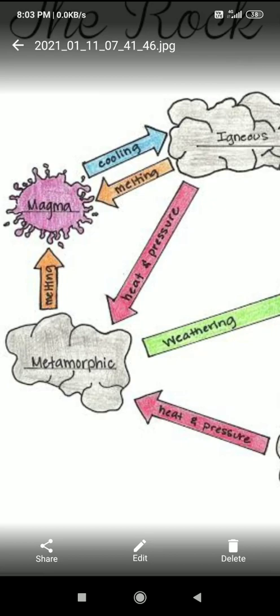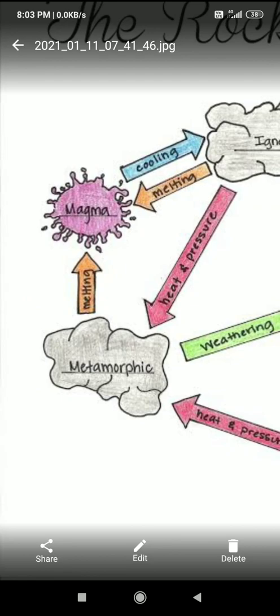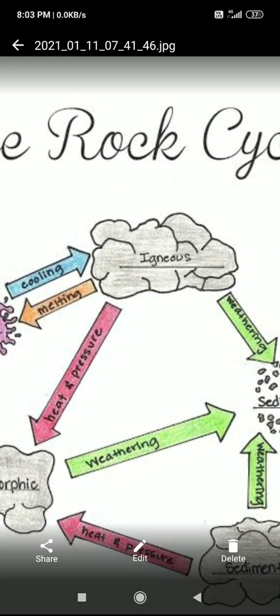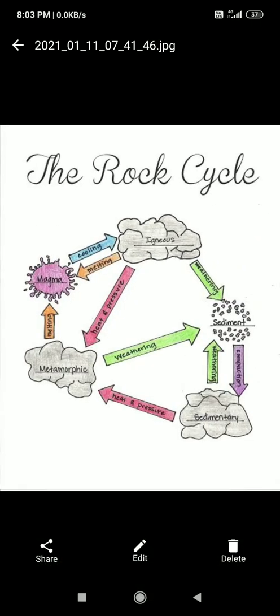Some metamorphic rock gets pulled deep inside the earth's crust. It melts to form magma. This magma again erupts, cools down, becomes hard and forms igneous rock. So this is a continuous process, so we call it cyclic. How much time will it take, do you know, students? For one type of rock to form, it takes millions of years to complete a rock cycle.